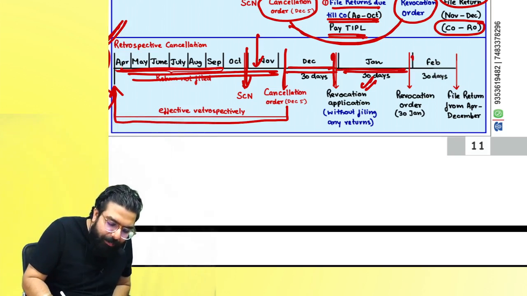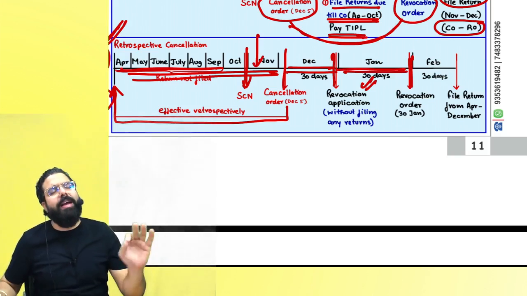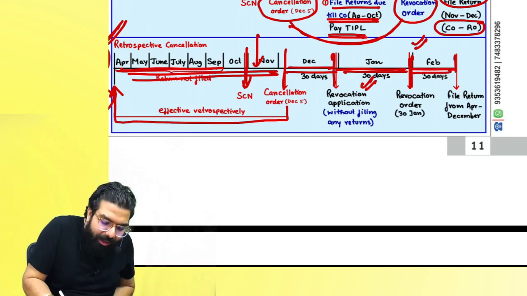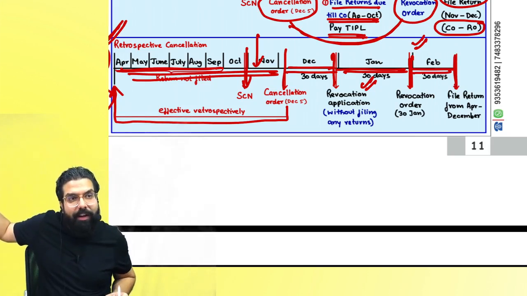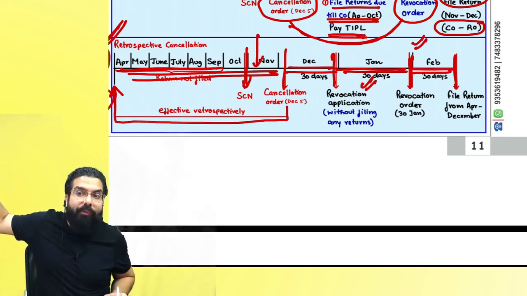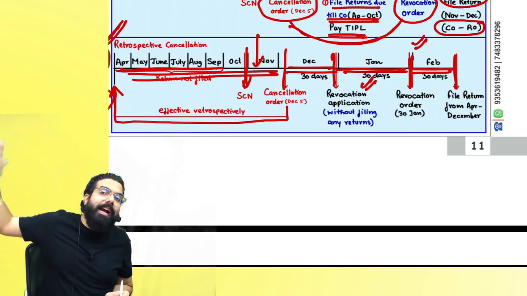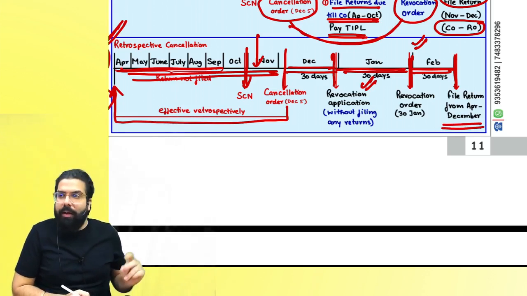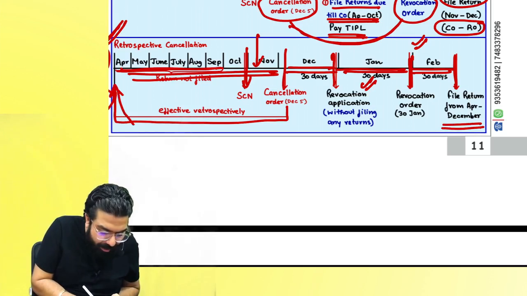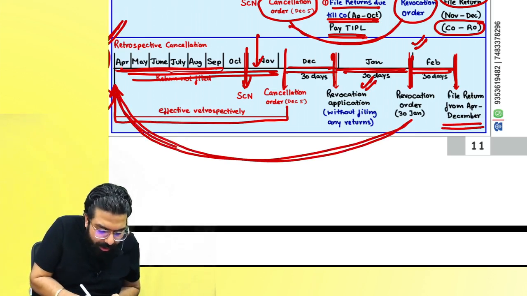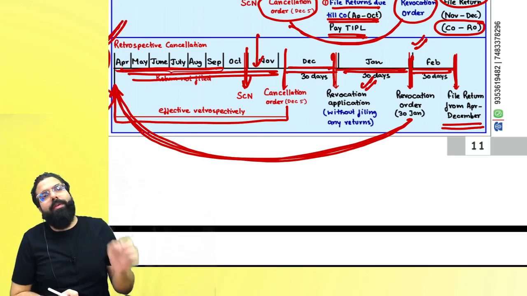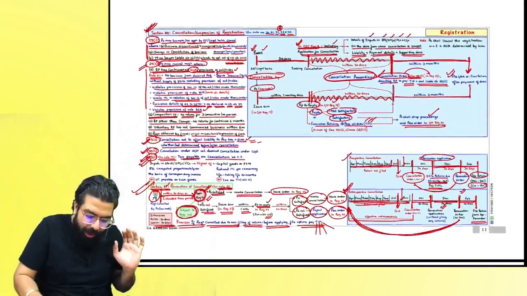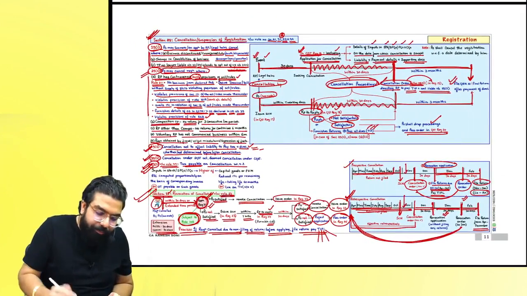The officer will give me a revocation order saying, okay, we are giving you a revocation order, but once the revocation order is given, all the returns which were due retrospectively, basically from the day you had not filed the return, all the returns from that day till the revocation order have to be filed now. Are we clear everyone? Yes sir, we all got it. Basically from here till here, all the returns which were due have to be filed. All the returns which were due till your revocation order have to be filed. Done everyone. Here we are done with your chapter of registration.